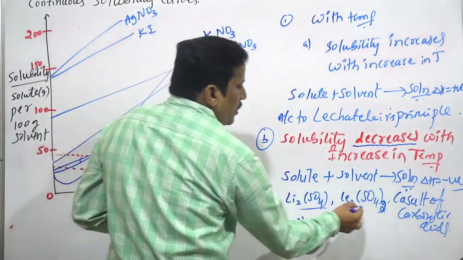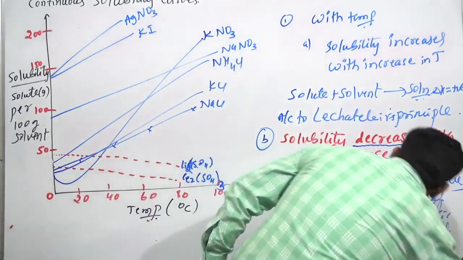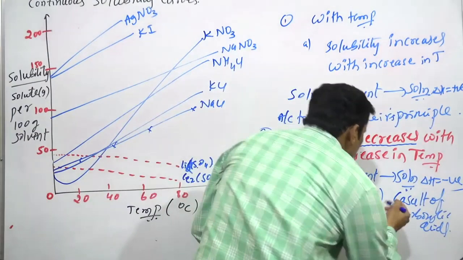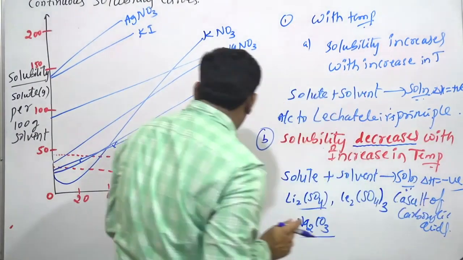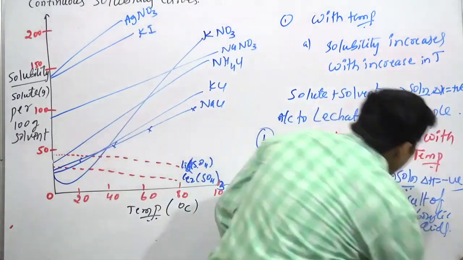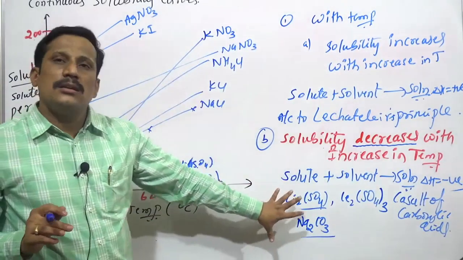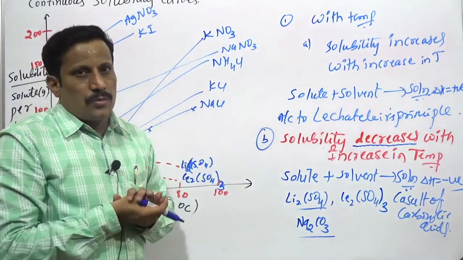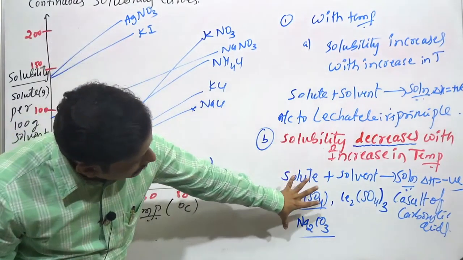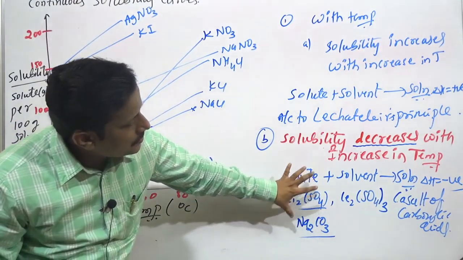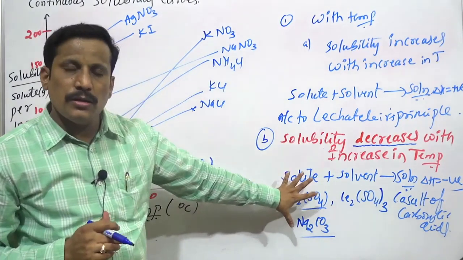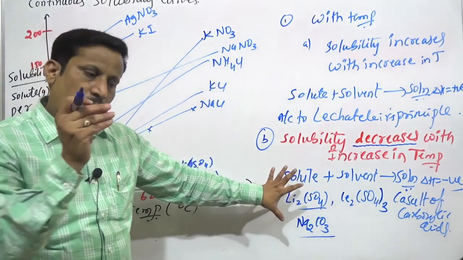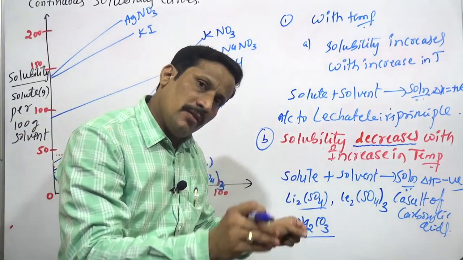Lithium sulfate, cerium sulfate, calcium salt of carboxylic acid, and hydrated sodium carbonate. These are the examples of solutes when they are dissolving in water.